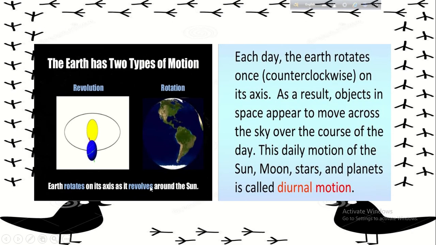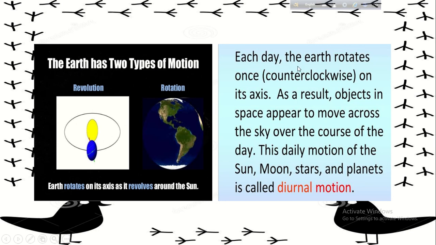So follow. The earth has two types of motion. I had discussed already, that is, the earth rotates on its own axis taking 24 hours. It is the earth's rotation, and as it revolves around the sun it takes 365 days and 6 hours. It is the revolution or earth's annual motion. So for the diurnal motion, the timing of 24 hours is known as the solar day, and 365 days and 6 hours is known as the solar year.